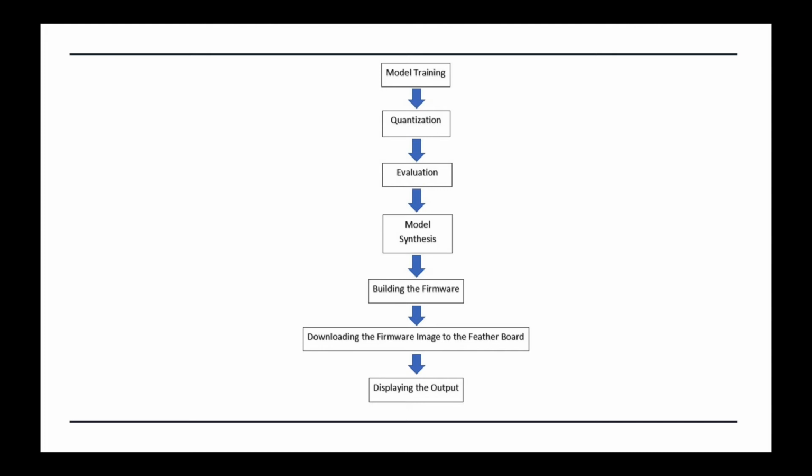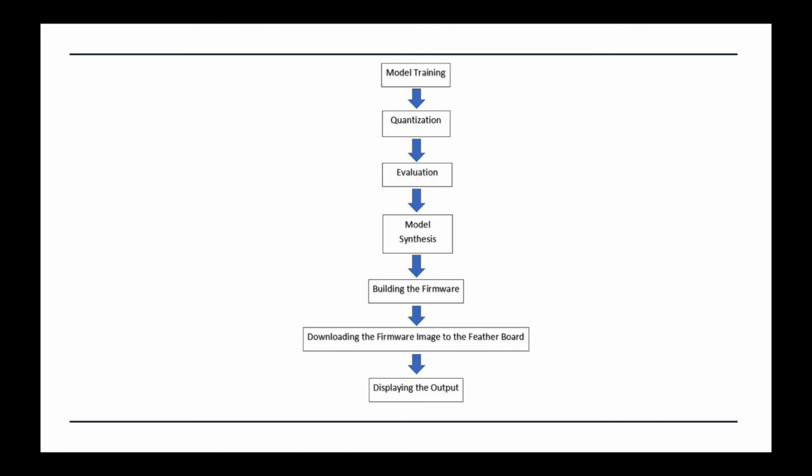The fourth step was model synthesis for generating some essential files as well as the synthesized code. The fifth step was building and downloading the firmware image to the featherboard, and the last step was displaying the output.